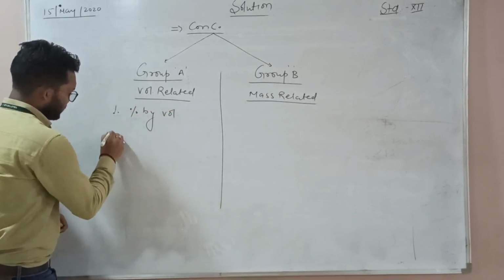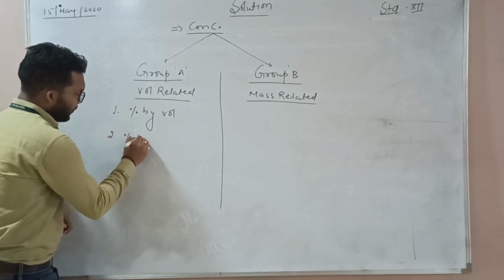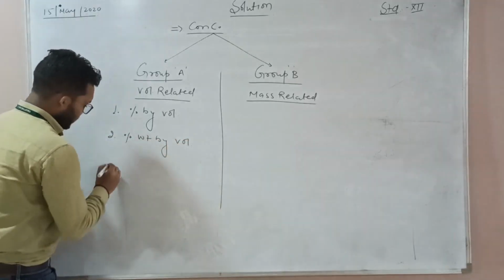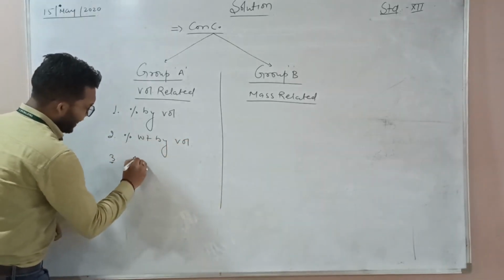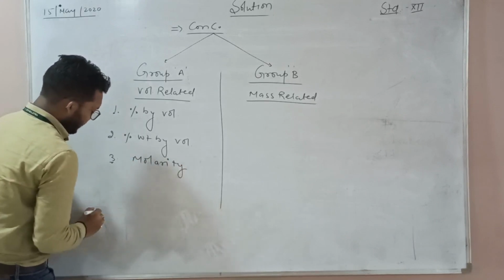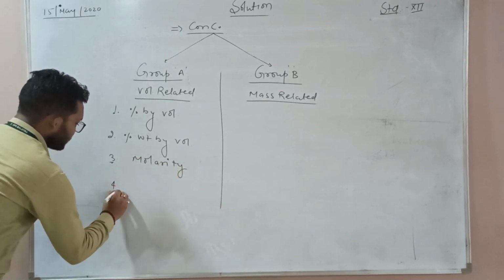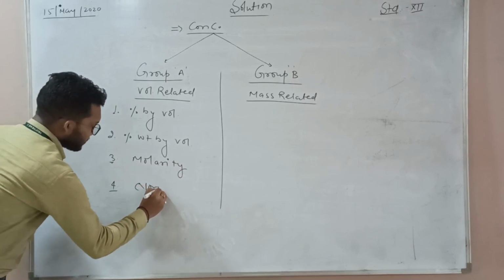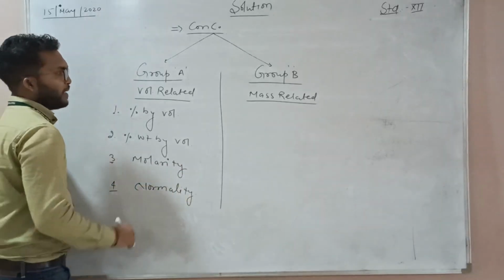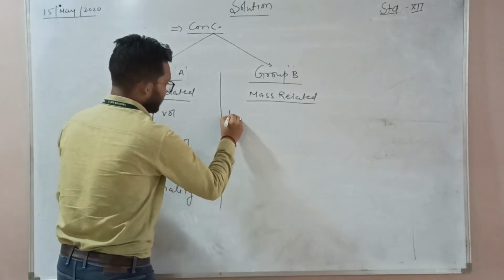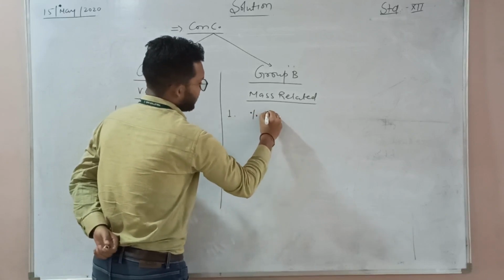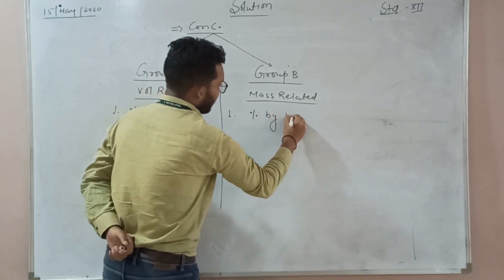Second is percent weight by volume. Third one is molarity, and fourth one is normality. Is it clear? In mass related, first one is percent by weight.